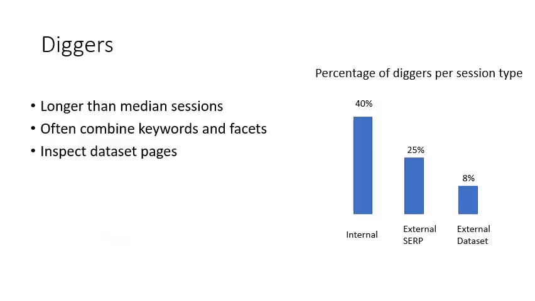We found a profile that we labeled as diggers, characterized by longer than median sessions, a combination of keywords and facets, and lots of inspection of dataset pages and search results. We also found that the percentage of diggers decreases or varies according to session time. We had many of them for sessions that started in the portal, but less and less of them depending on the type of external search session.